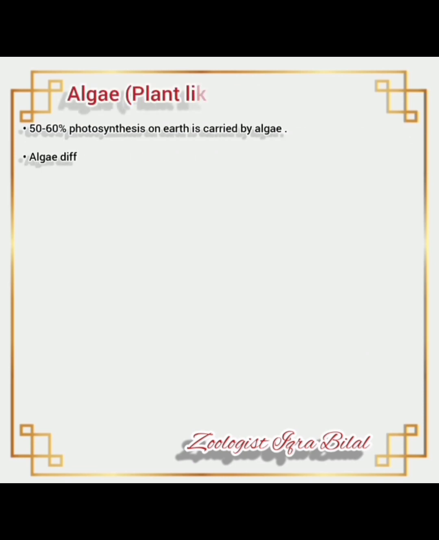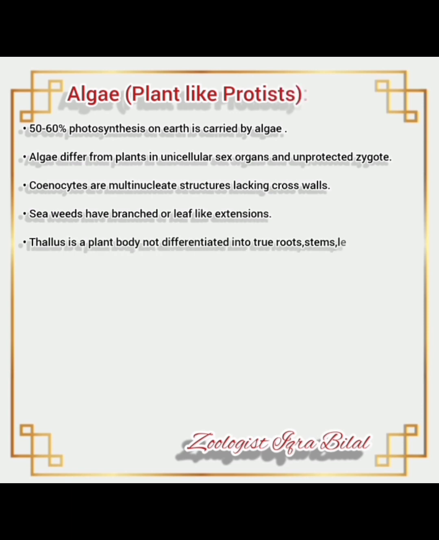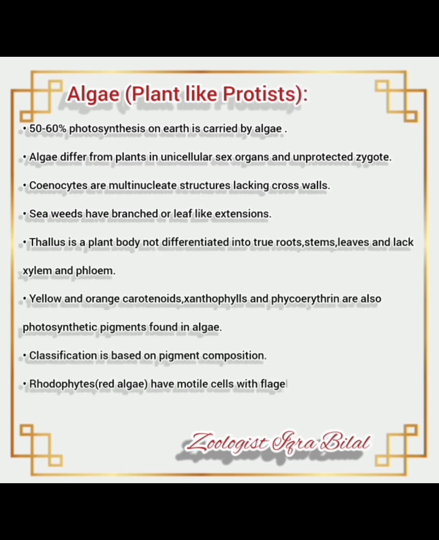Now, algae, plant-like protists. 50 to 60% of photosynthesis on Earth is carried out by algae. Algae differ from plants in unicellular sex organs and unprotected zygote. Coenocytes are multinucleate structures lacking cross-walls. Seaweeds have branched or leaf-like extensions, very important to remember, already been asked in past papers.